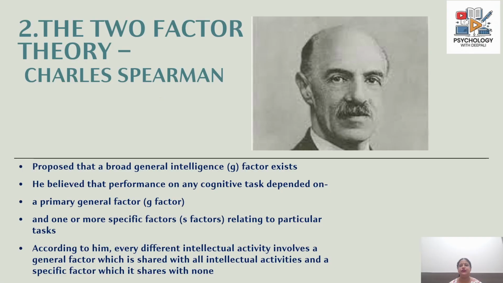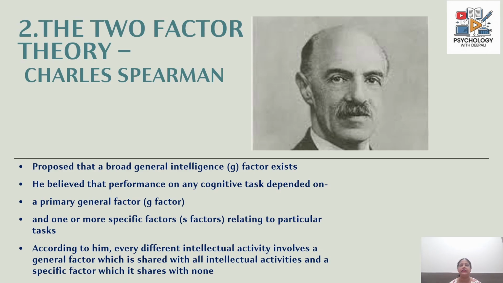So the first theory which we are doing is the two-factor theory of intelligence by Charles Spearman. He proposed that there is a broad general intelligence factor, which he called the G factor, and this G factor is at the base of any kind of cognitive task performance that we indulge in. So any kind of cognitive task which we are performing, the performance of that cognitive task properly depends upon this primary general factor, which is the G factor.